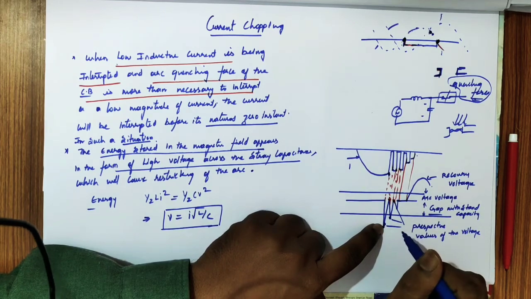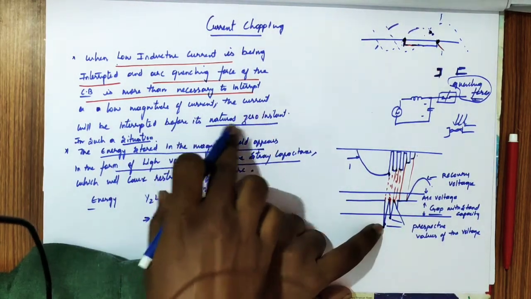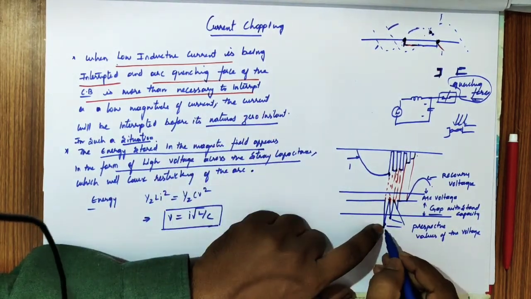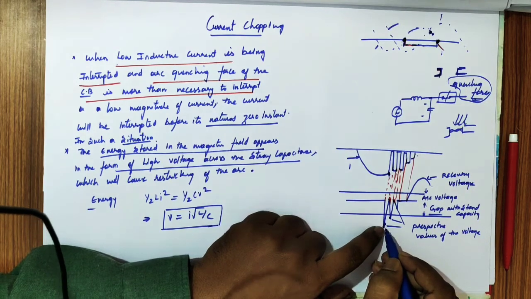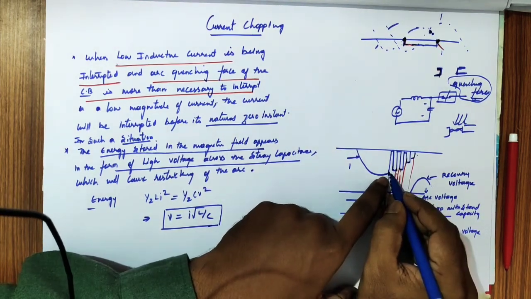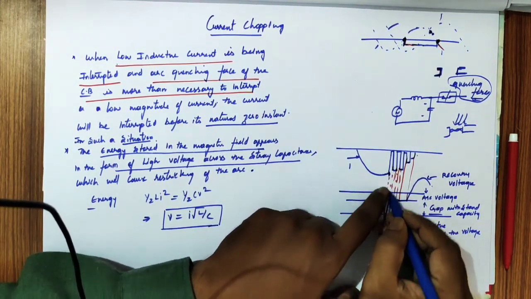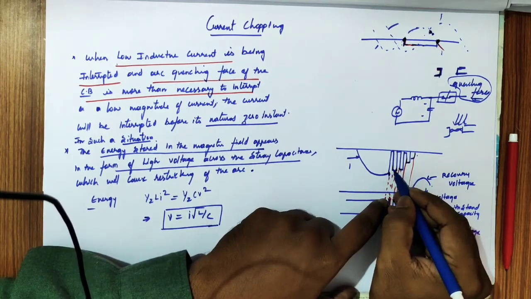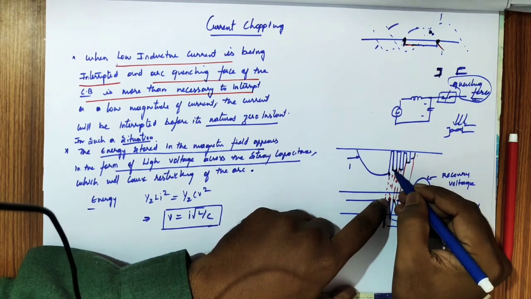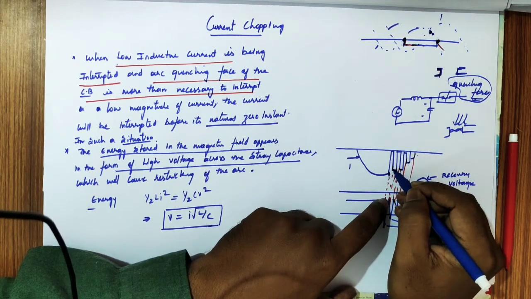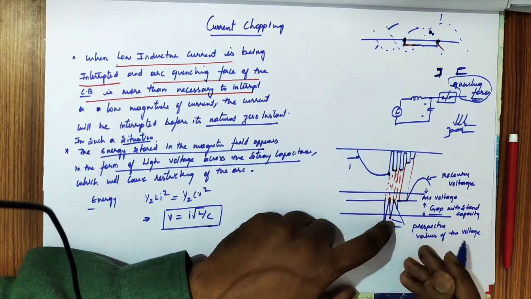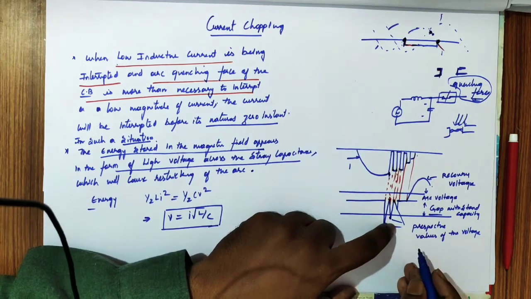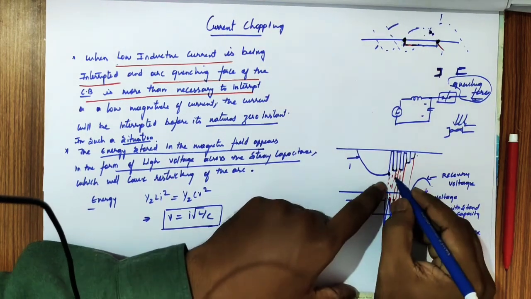At that point the arc will be quenched and the circuit breaker will not operate, and the voltage will be reduced. Again it will strike, the arc will come again, and again the voltage will be reduced. So due to the quenching force, the current is stopped.